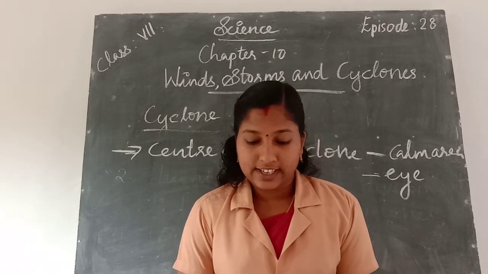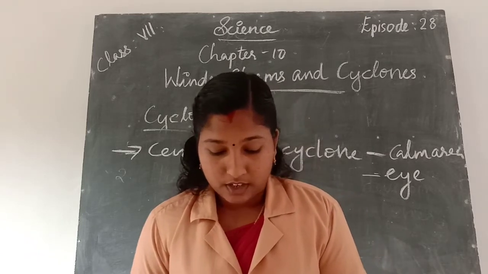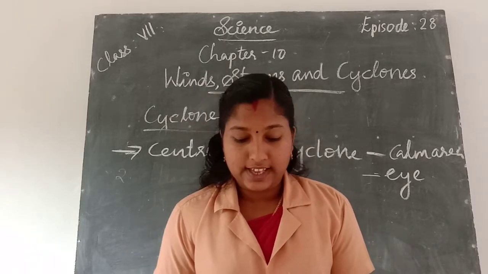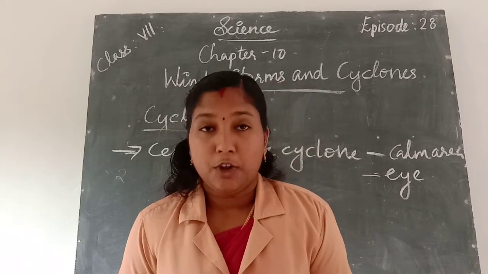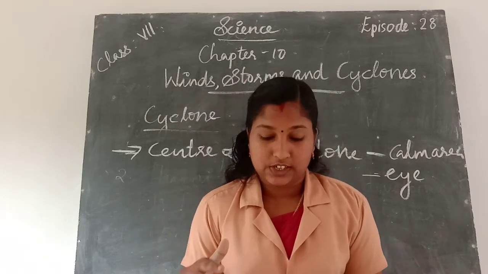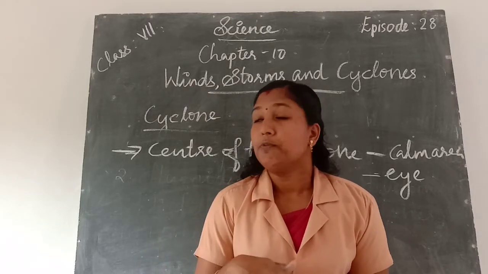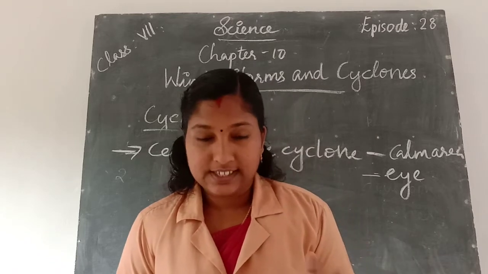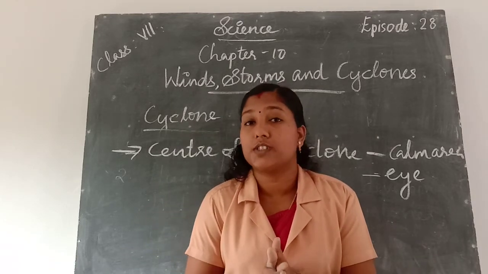Then this heat is released to the atmosphere. The heat released to the atmosphere warms the air around. Then the air tends to rise and causes a drop in pressure. Then more air rushes to the center of the storm. Then this cycle is repeated and forms a cyclone.